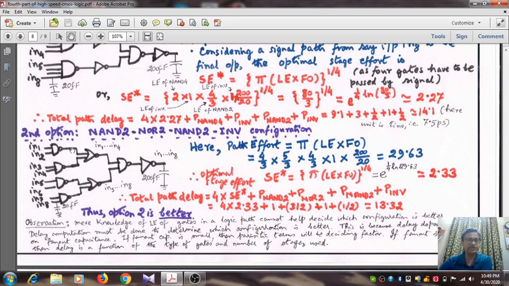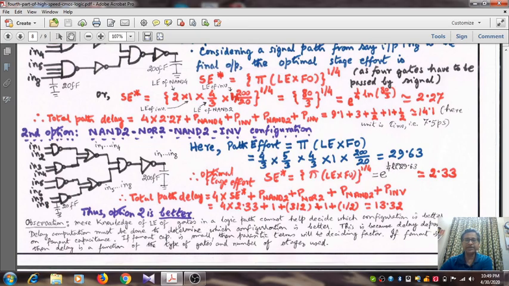Now for the second option, what you do is, 2 input NAND gate followed by 2 input NOR gate followed by 2 input NAND gate followed by an inverter. Note that as there are 8 inputs, in the first stage you require 4 2 input NAND gates. So what will be the path effort? It will be the continued product of LE and FO of all the 4 gates. If you start from this end, it will be 4 by 3 multiplied by 5 by 3 multiplied by 4 by 3 multiplied by 1. And as before, the continued product of the fan out factor, if you progress from the output side to the input side, will boil down to 200 by 20.